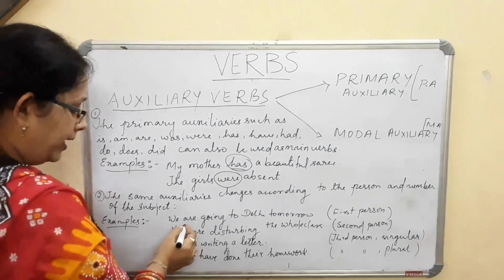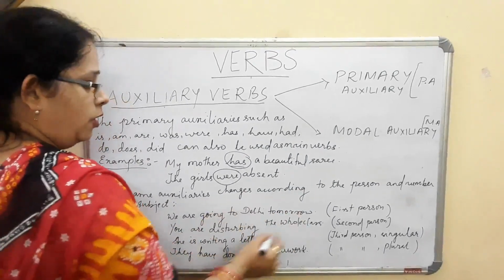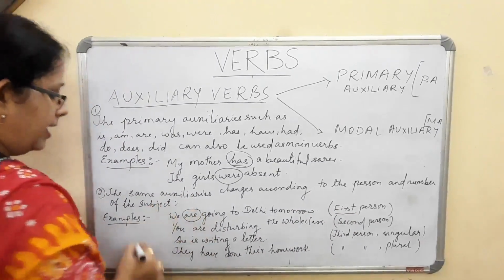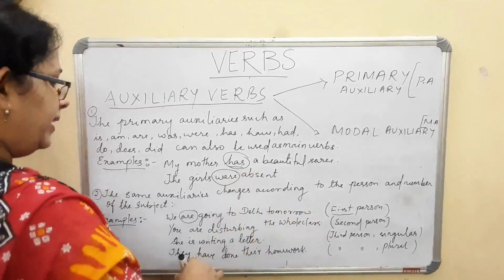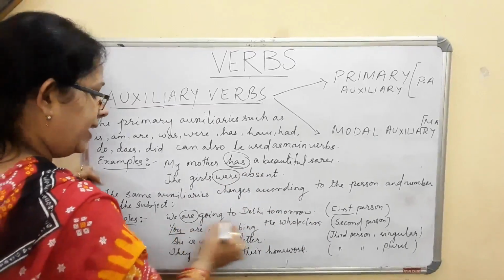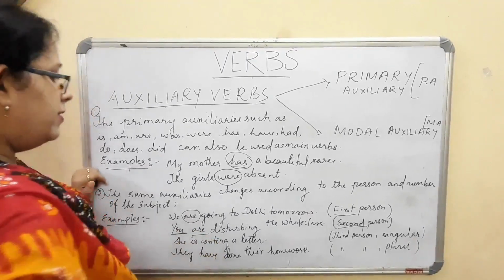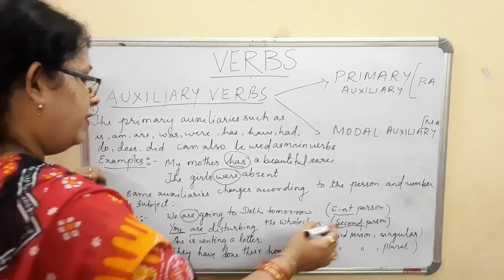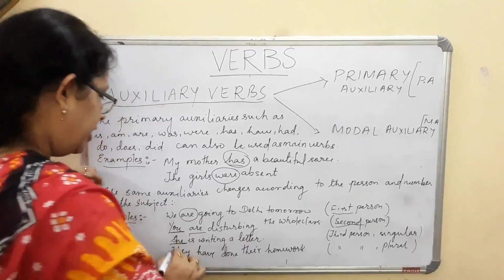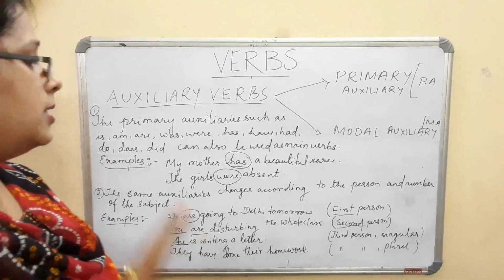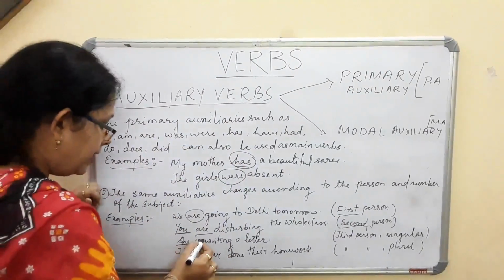For example, we are going to Delhi tomorrow. Now see, I have used the first person, as a result of which I have used are going. Now when I am using the second person, that is you, remember children, you is a second person, again I am using the auxiliary verb are. When I am using the third person, that is she, he: She is writing, he is writing. That is third person singular, so it has become is.